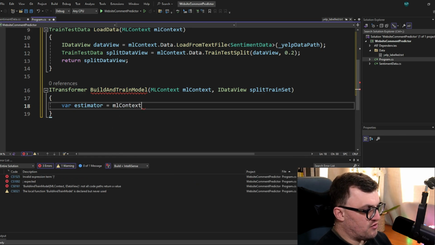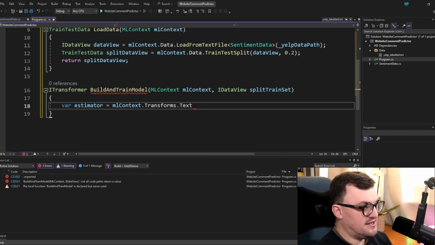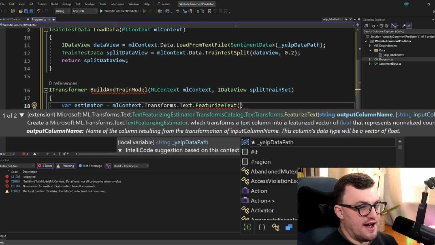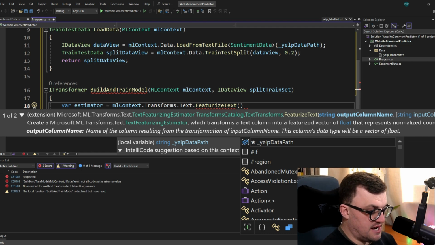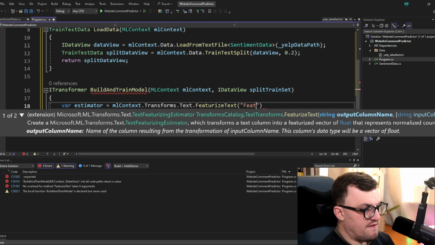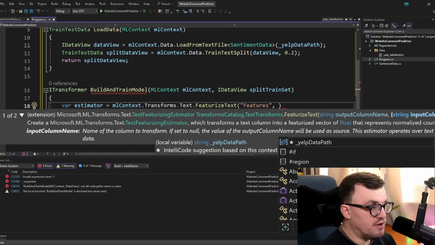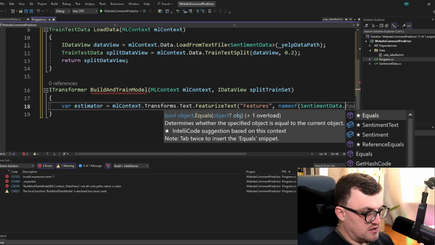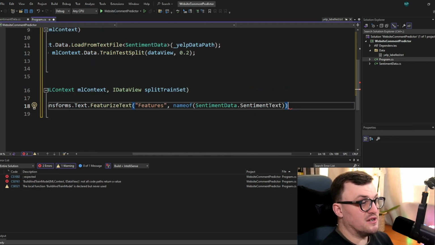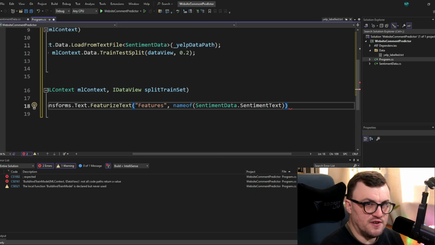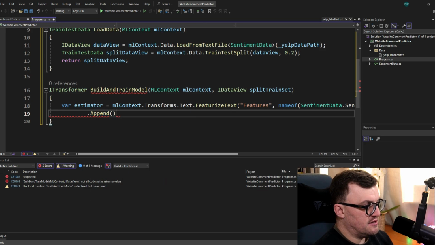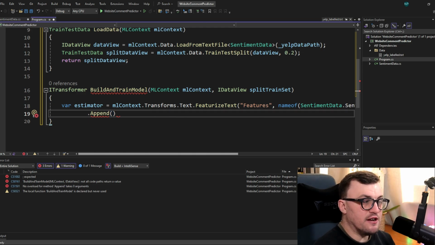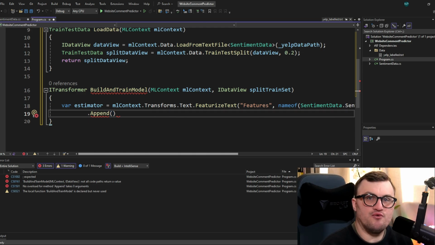And to do the featurization, we use the mlContext.Transforms.Text namespace and then FeaturizeText. So we have to specify an output column name for the featurized text. So we're going to call that Features. We also have to specify an input column name. So for that, we can say nameof(SentimentData.SentimentText). So here we're saying what type should be input as part of the featurization. And then we need to append to this estimator, and we're going to append a trainer which will have its own machine learning algorithm that is specified.